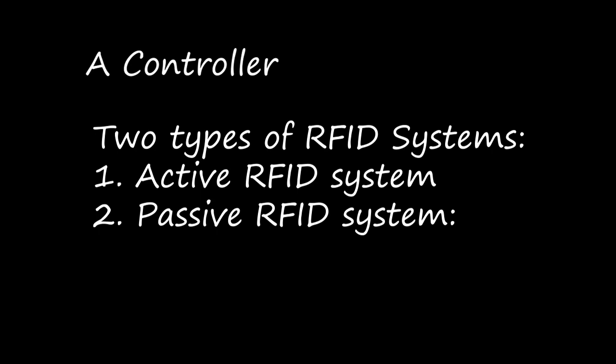Passive RFID means this tag gets the power from the reader antenna to the tag antenna, right? This is used for shorter range transmission. If it is a large distance and it has to reach a long distance, we'll use this active RFID system. And if it is a short range of transmission, here we'll use the passive RFID system, right?